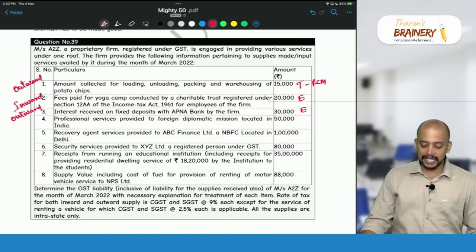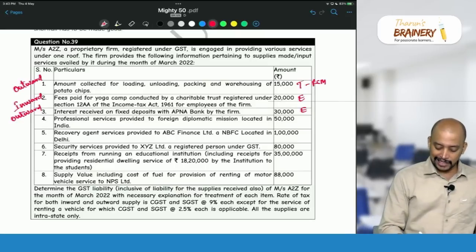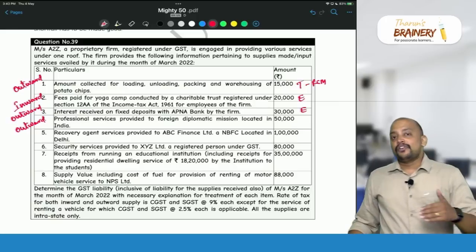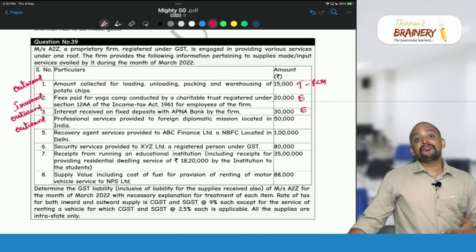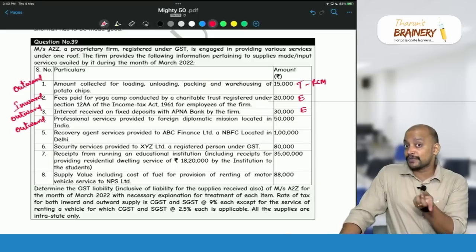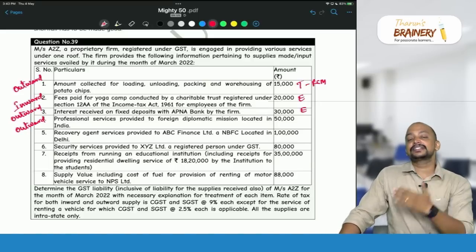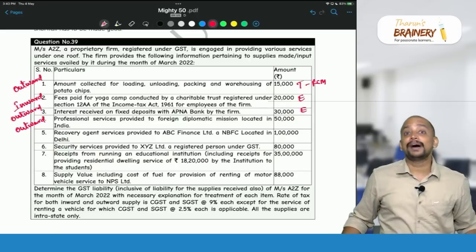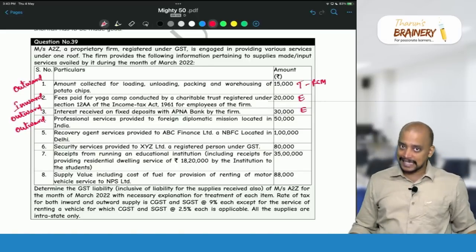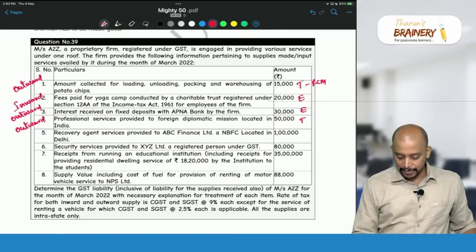Then professional services provided to a foreign diplomatic mission located in India. Again it is outward supply. See, services provided by a foreign diplomatic mission located in India are exempted, but not services provided to them. So if there is any foreign diplomatic mission, we have in exemptions, services provided by foreign diplomatic mission is exempted. But not service provided to them. So this will be taxable and it will come under FCM.